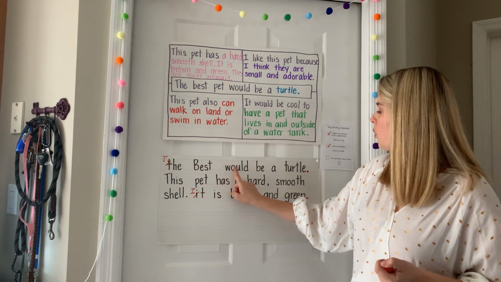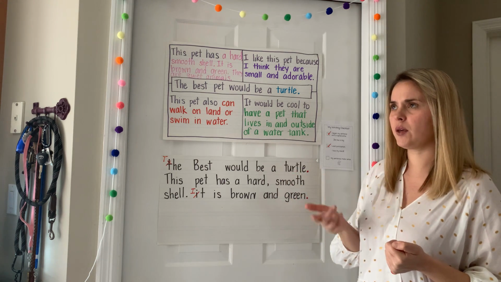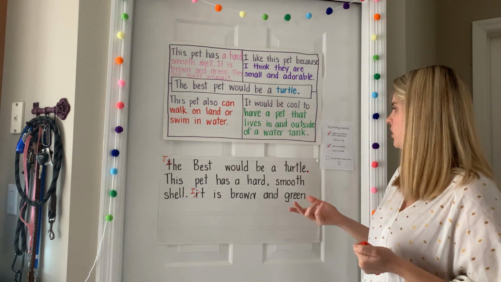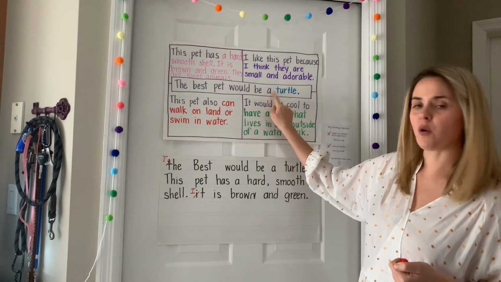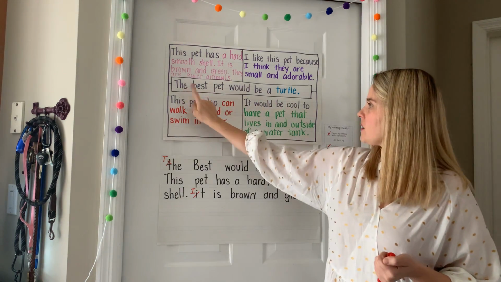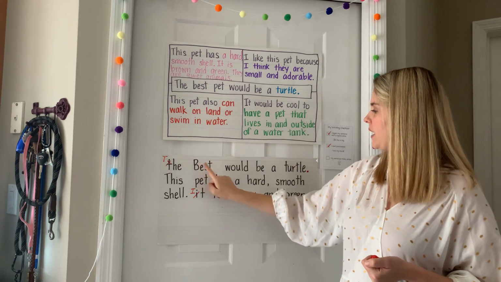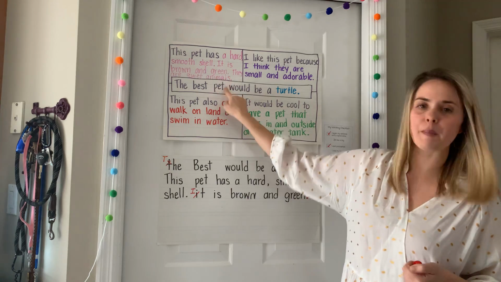The best would be a turtle. That doesn't make sense. The best would be a turtle. Let me go back to my Foursquare, to my topic sentence. I think there's a word missing. The best pet would be a turtle. The best, I'm missing the word pet.